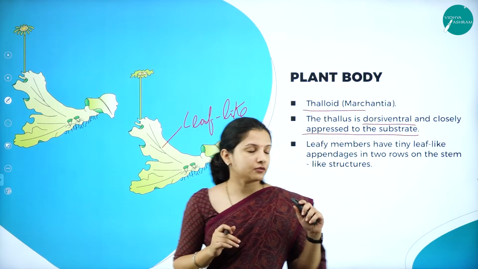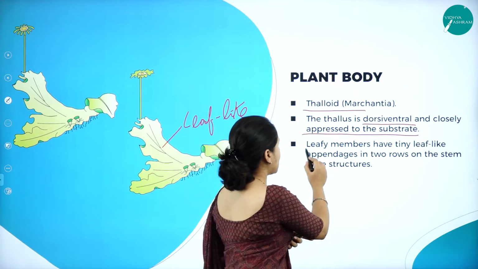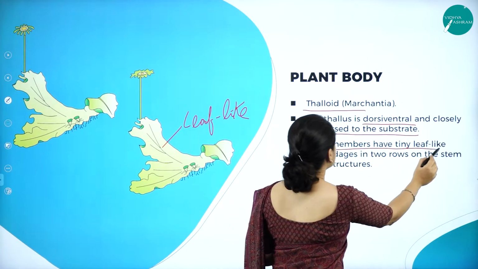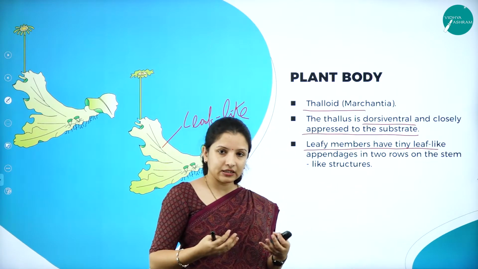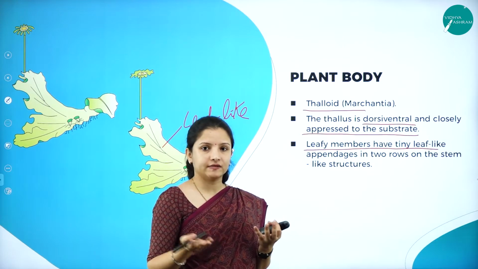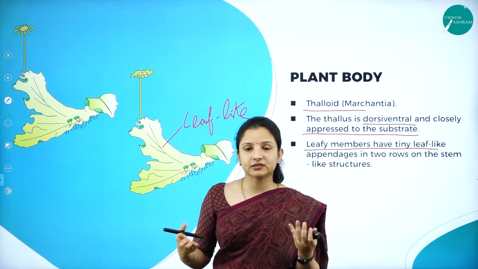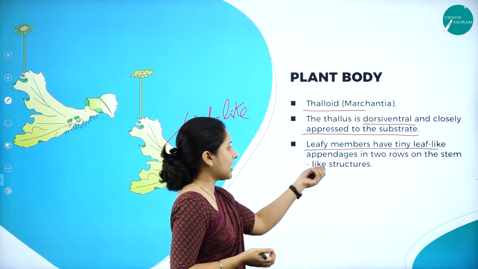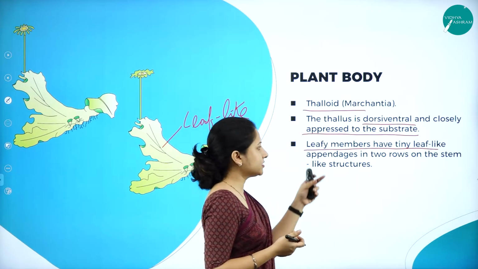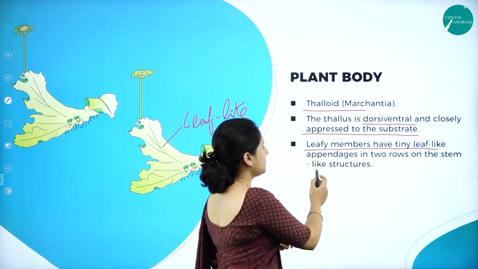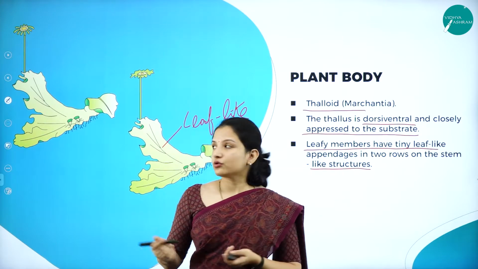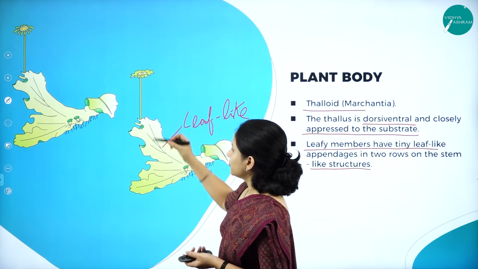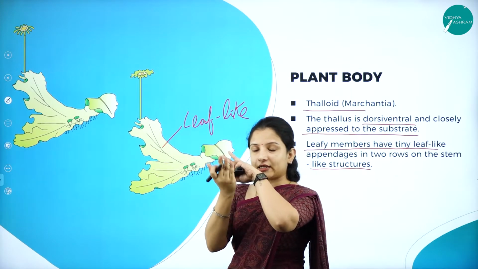And next, the next important feature is they are leafy members. Some have tiny leaves and some have large leaves. So Marchantia is one of the best examples for a larger leaf. They have tiny leaf-like appendages in two rows on the stem-like structure. It is as if it is folded.